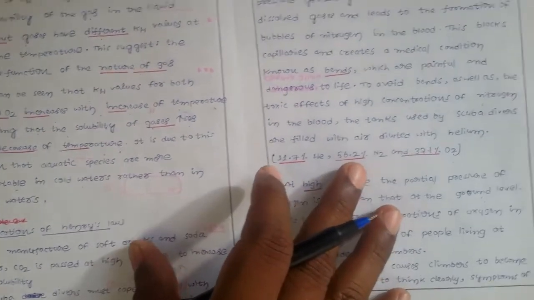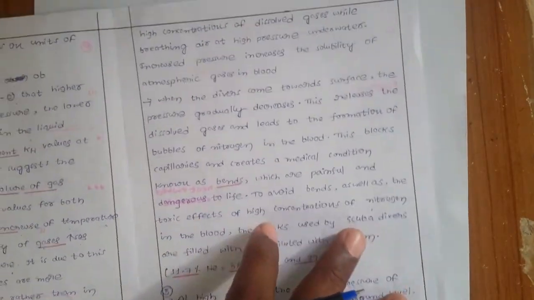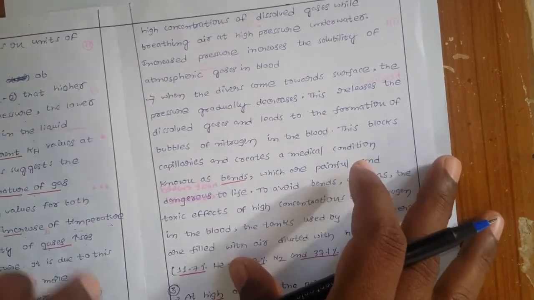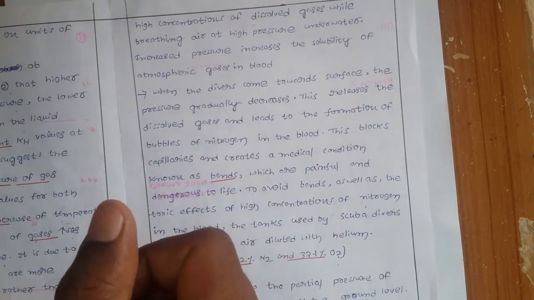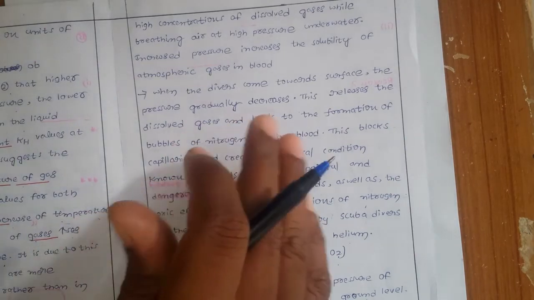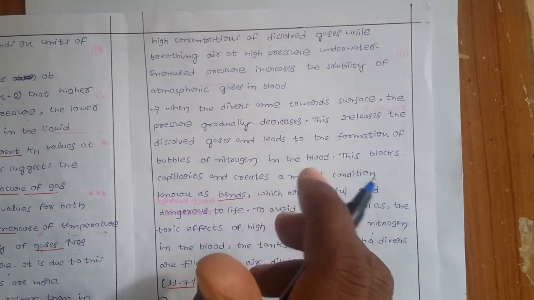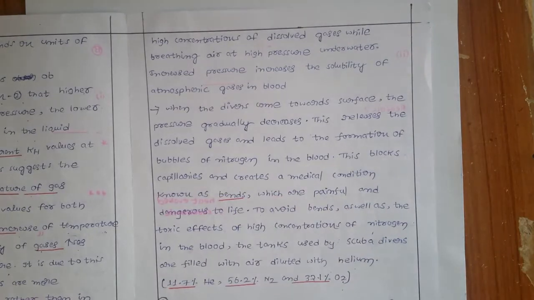Because when you go down into the sea, the pressure increases and the availability of oxygen is less, so they carry oxygen cylinders. But the problem is that when you go from the surface of the sea to the depths, the pressure increases.